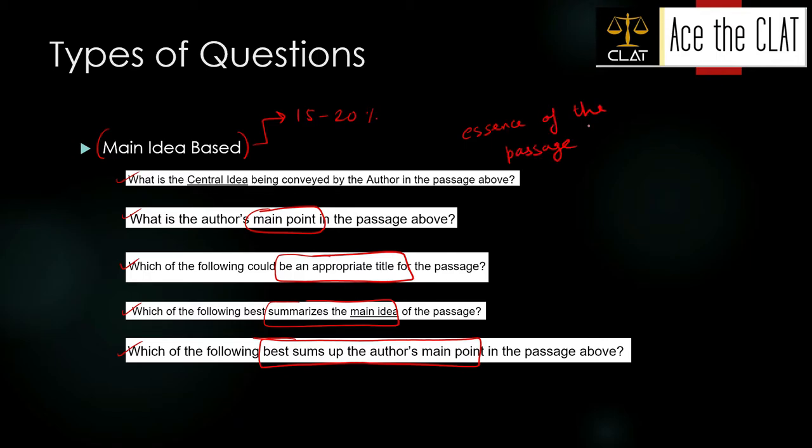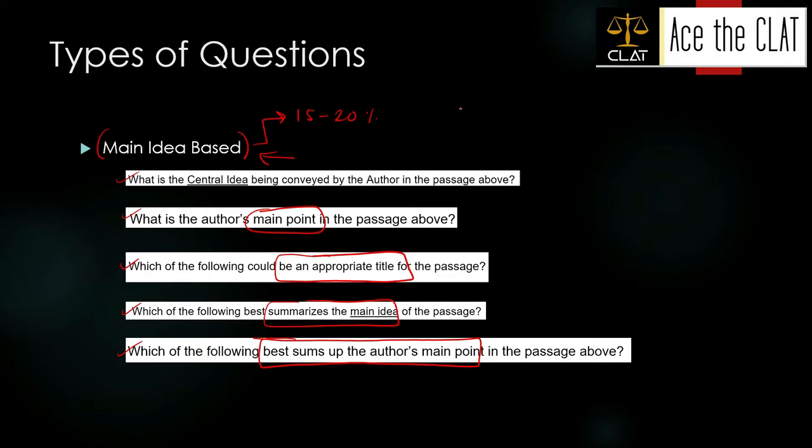Right. So these are some of the types in which this main idea question has been asked in the paper. The correct answer of this kind of question is that particular option or idea which all of the parts of the passage are supporting.